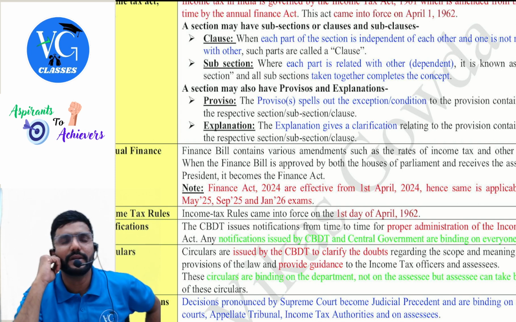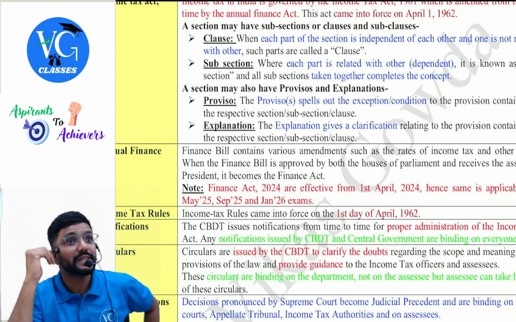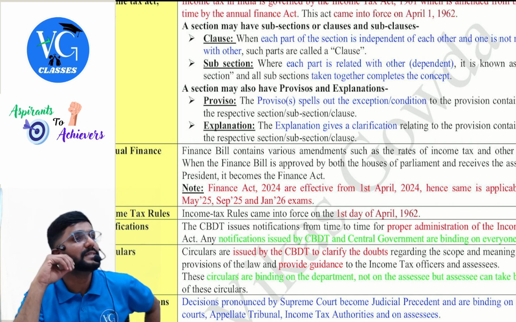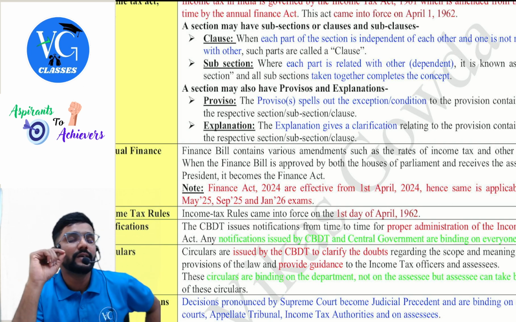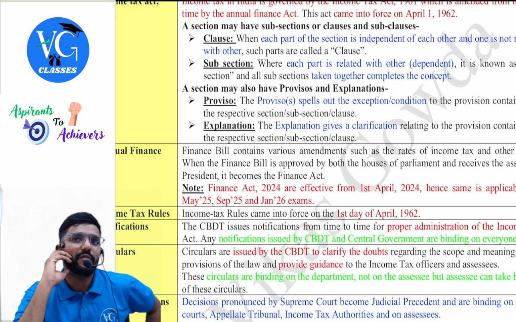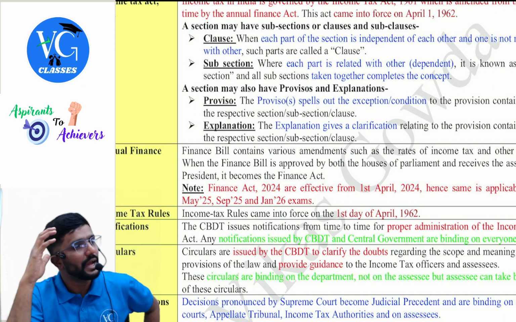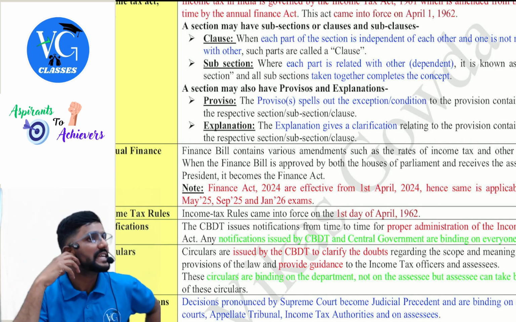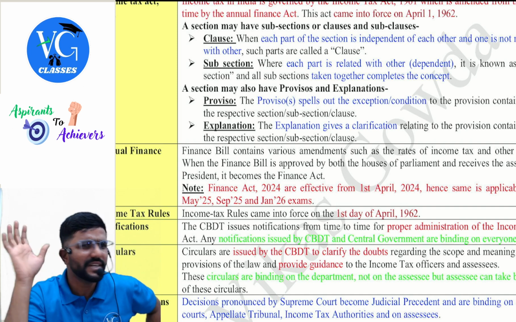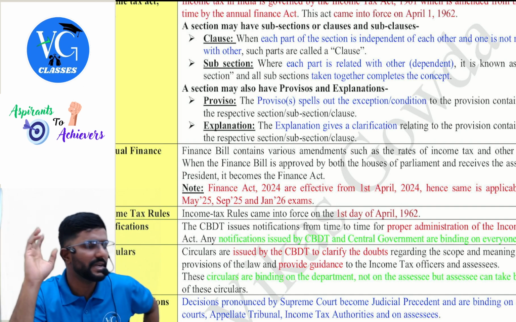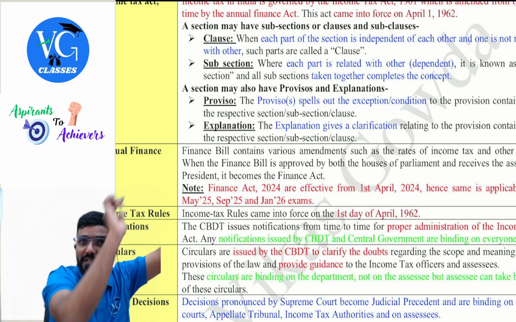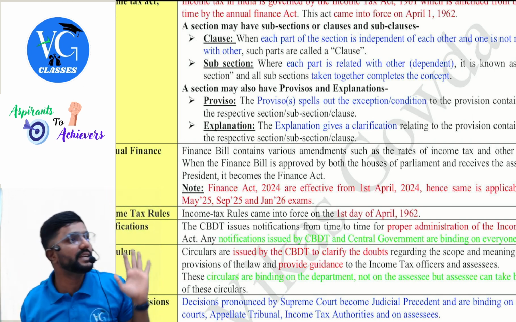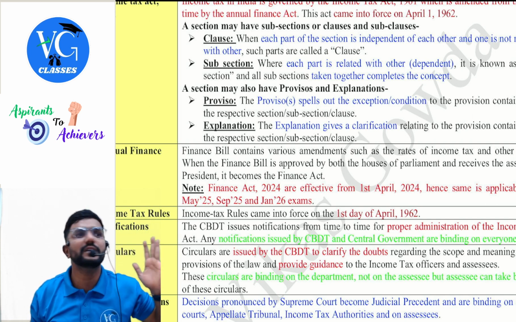Let me give one more example. Residential status is given in section 6. It has totally 7 subsections: 6(1), 1(a), 2, 3, 4, 5, 6. If I have to tell whether a person is resident or not, I should have knowledge of the entire section, because different categories of persons are covered in different subsections. Especially for an individual, I cannot go only with 6(1). I should know 6(1), 6(1)(a), 6(6). Only then can I tell whether an individual is resident in India or not.